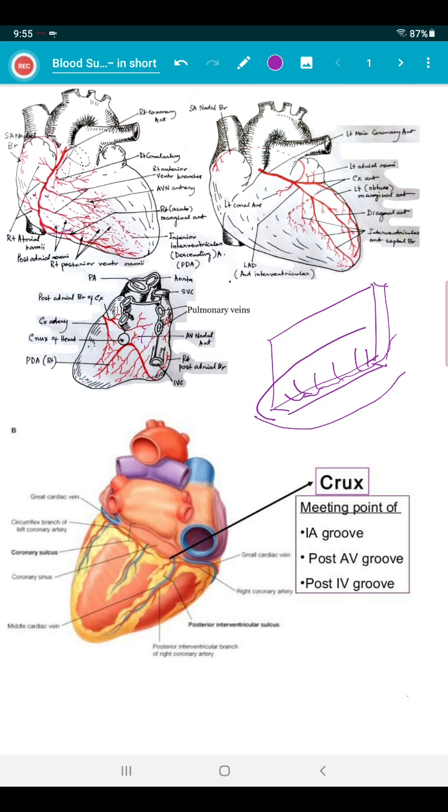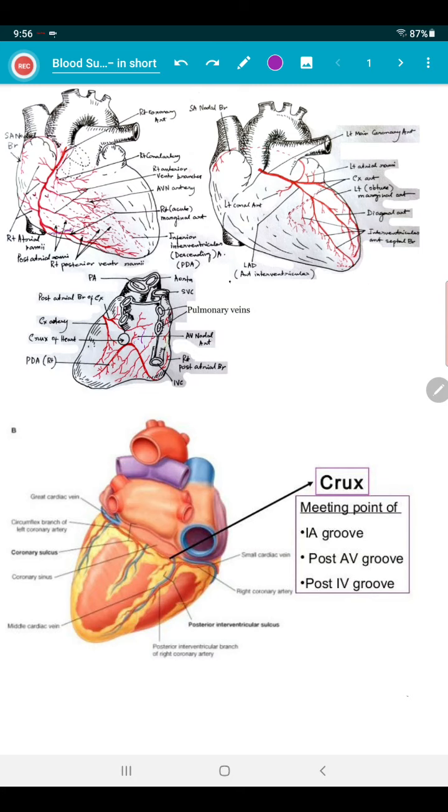Left coronary artery supplies most of the left atrium and left ventricle, except a strip along the posterior inferior surface of the heart, and also supplies the anterior superior 2/3 of the ventricular septum. So the anterior superior 2/3 of the ventricular septum will come from the left coronary artery. This is basically the description as a whole of the right and left coronary artery.